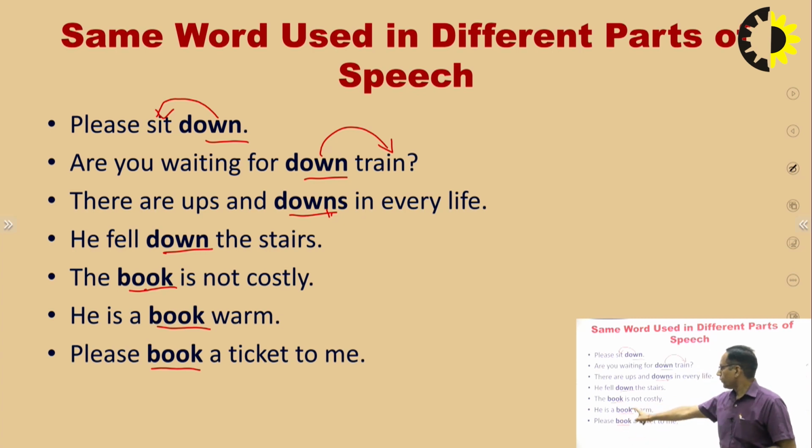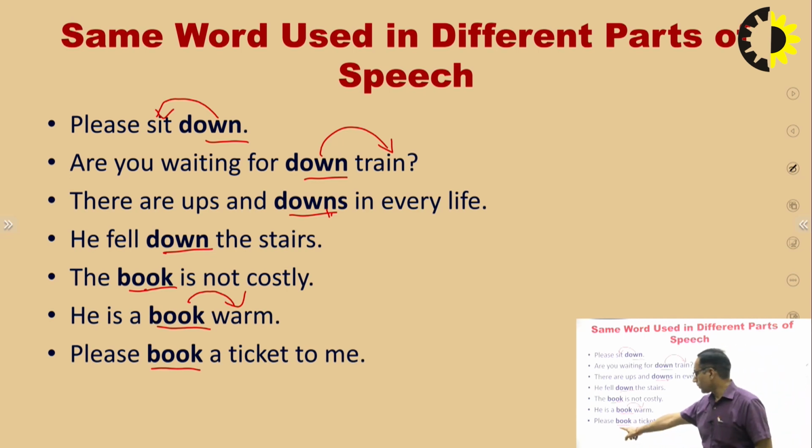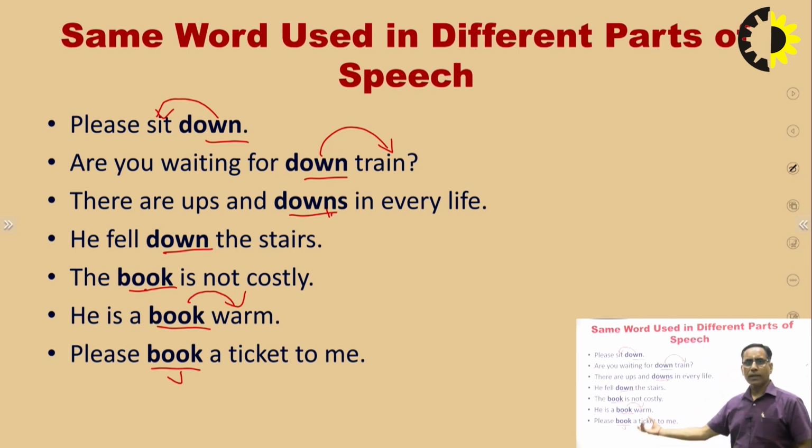He is a bookworm. Bookworm, actually book is indicating the worm. Worm is the noun, right? So book indicating the worm, that is an adjective. Now it is working as an adjective. But whenever we use one word only, bookworm, now it becomes a noun. Whenever we are saying them separately, it will be an adjective. Please book a ticket to me. Book a ticket, it is a verb, because you are making some effort. Here efforts are being done. This is a word of action, right?